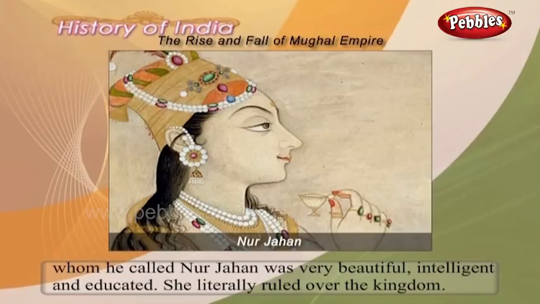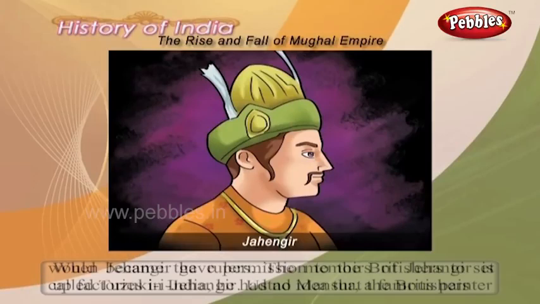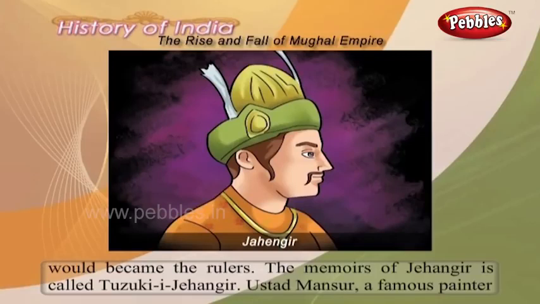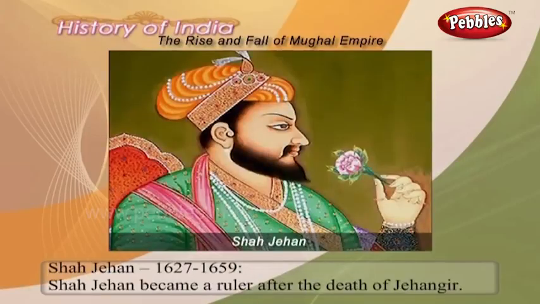She literally ruled over the kingdom. When Jahangir gave permission to the Britishers to set up factories in India, he had no idea that the Britishers would become the rulers. The memoirs of Jahangir is called Tuzuk-e-Jahangir. Ustad Mansur, a famous painter of animals and birds, found a good patron in Jahangir. He was a lover of nature. He died in 1627.